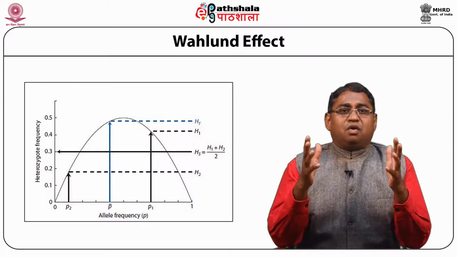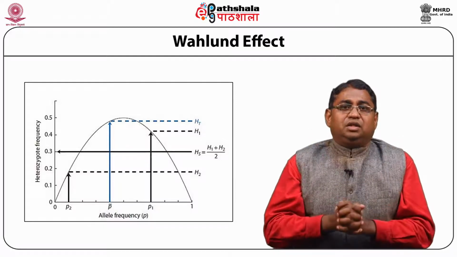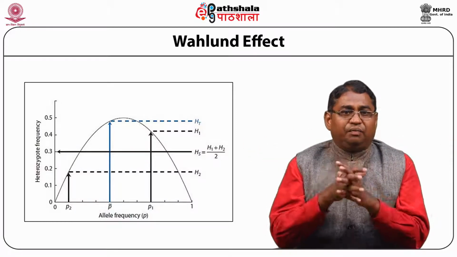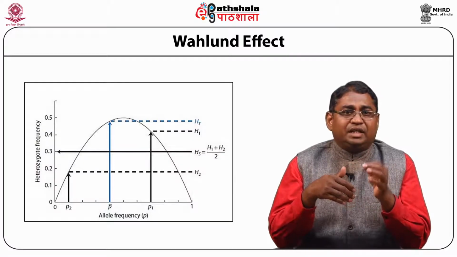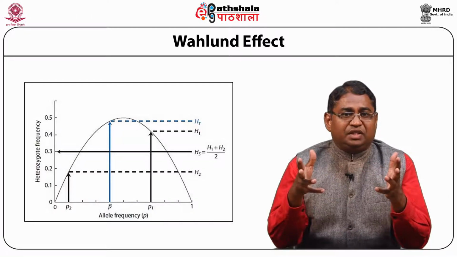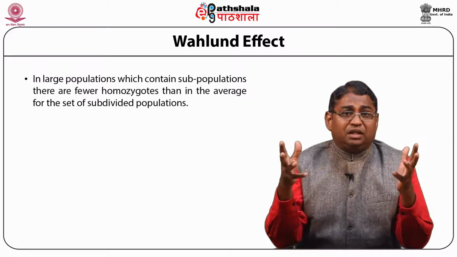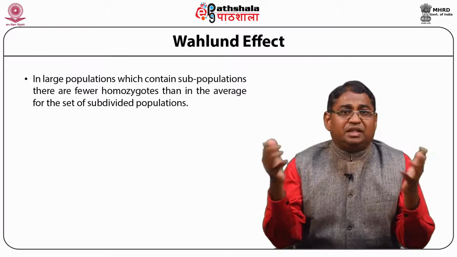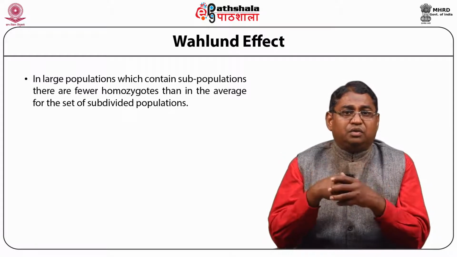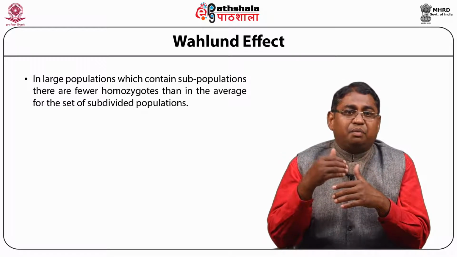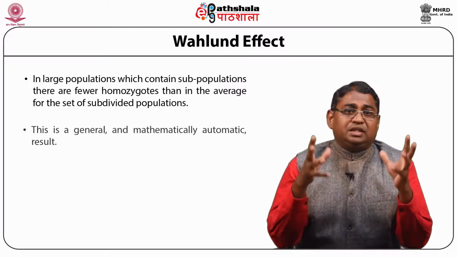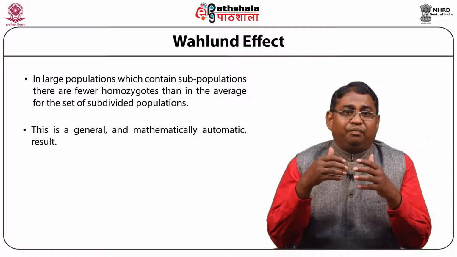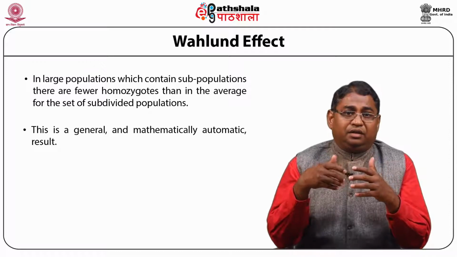The underlying causes of this population subdivision are barriers to gene flow followed by genetic drift in the subpopulations. In a large population which contains subpopulations, there are fewer heterozygotes than the average for the set of subdivided populations. This is a general and mathematically automatic result.